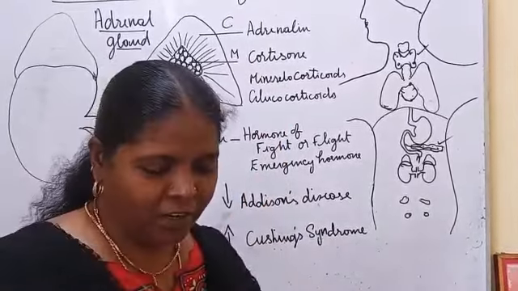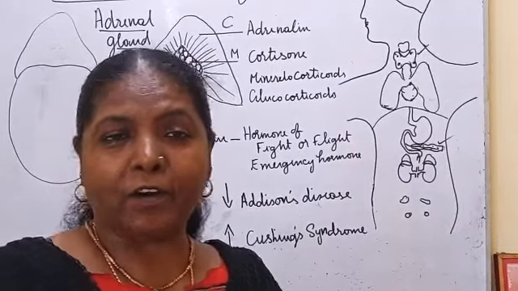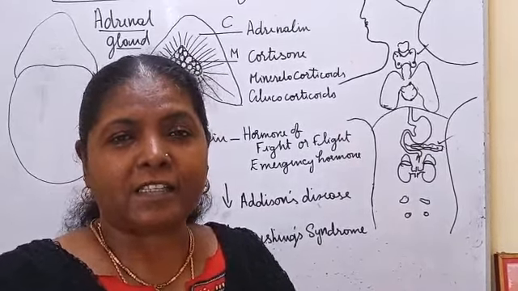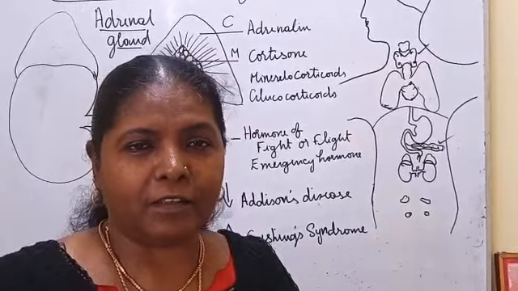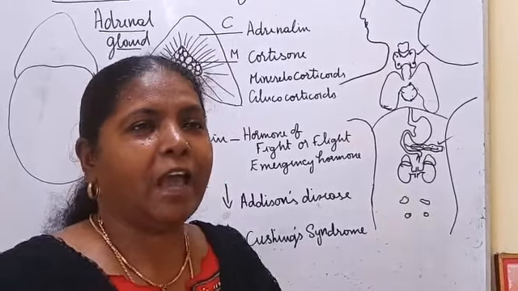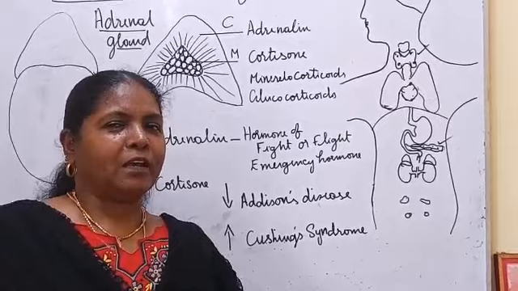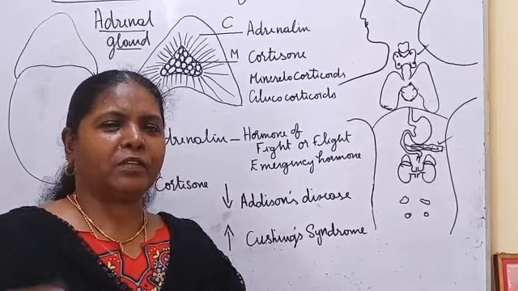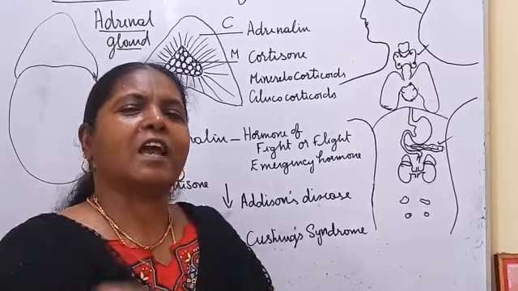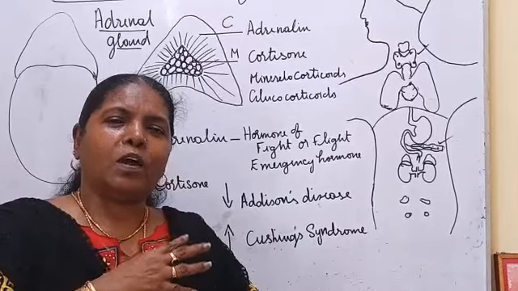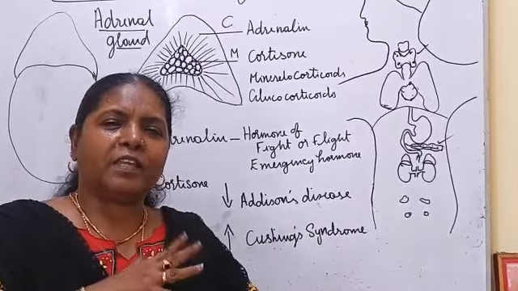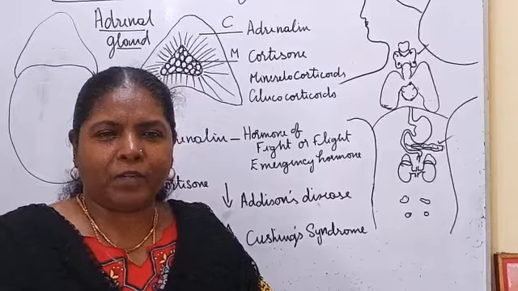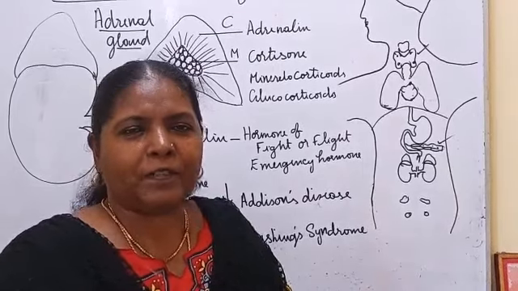Athletes used to take adrenaline to increase their capacity in the competition. And how do they find out whether they have taken it? They say they are taking drugs. How do they find out this hormone? All the hormones and nutrients in excess will be there in the urine. If they test the urine, it will be there more.